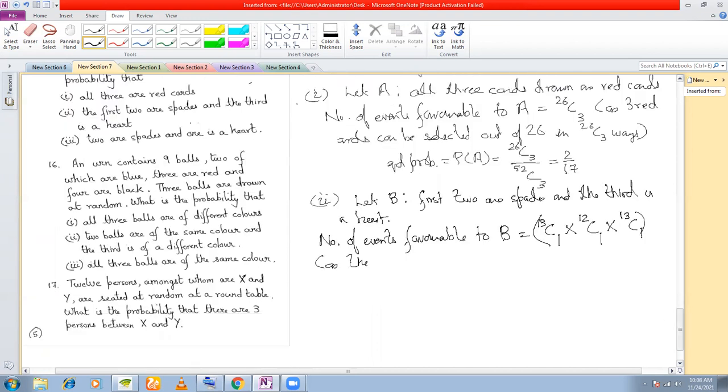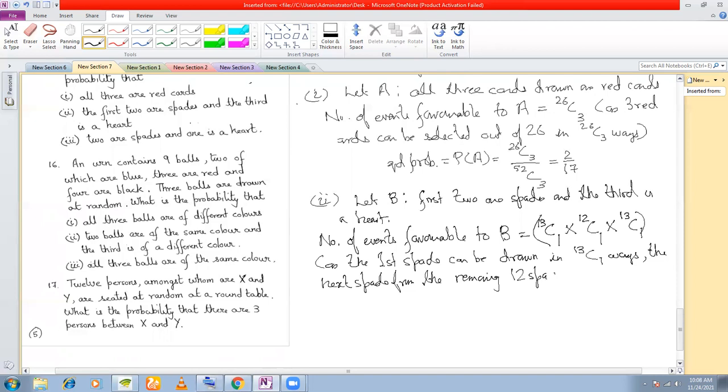So this is the number of events: the first spade can be drawn in 13C1 ways, the next spade from the remaining 12 spades in 12C1 ways, and a heart from 13 can be drawn in 13C1 ways, right? So this is the reason. So what is the required probability?